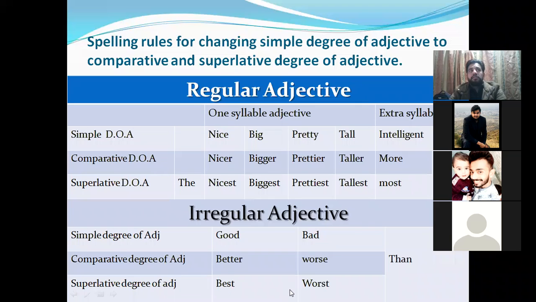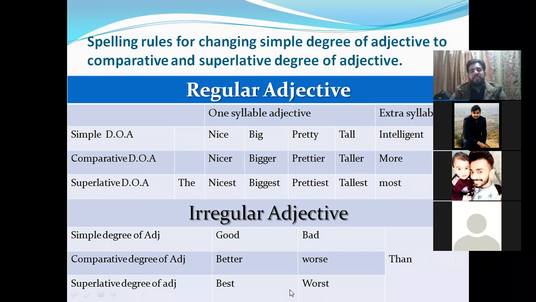Like this class is prettier than that class. Ali is taller than Muhammad, and he is the more intelligent student. He is a more intelligent student than Muhammad. So nicer, bigger, prettier, taller, more intelligent, and then you will use than at the end after these adjectives.